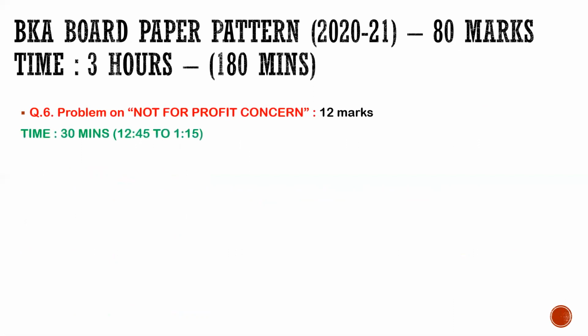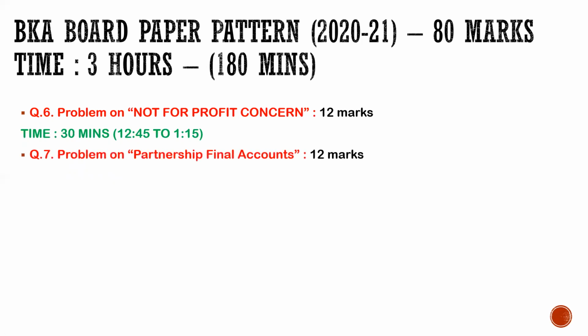Moving on to the next compulsory and very, very important questions, question number 6 and question number 7. So question number 6 for you, that is NPO, which carries 12 marks. You have to allot minimum 30 से 35 minutes. आधा घंटा आपने देना है. So by 12:45 से 1:15 तक maximum you have to complete question number 6.